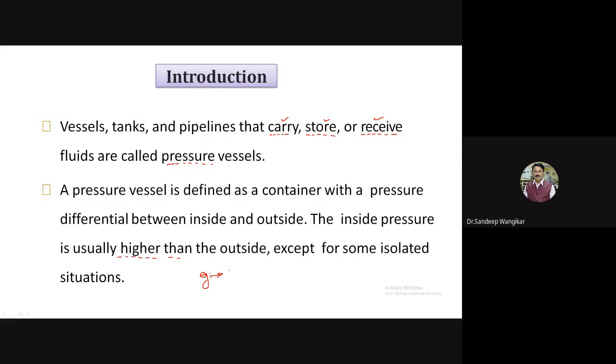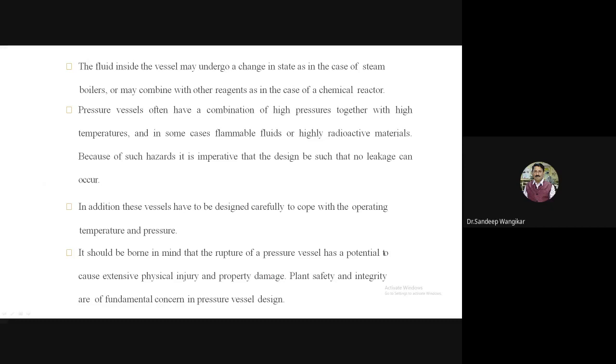Then second, you can see in many sugar industries, the boiler. So the boiler is also considered a pressure vessel. There are different pressure vessels, examples we can take. In simple terms, a pressure vessel is a container with a pressure difference between inside and outside. Generally the inside pressure is higher than outside, except for a few cases as exceptions, like a vacuum inside.